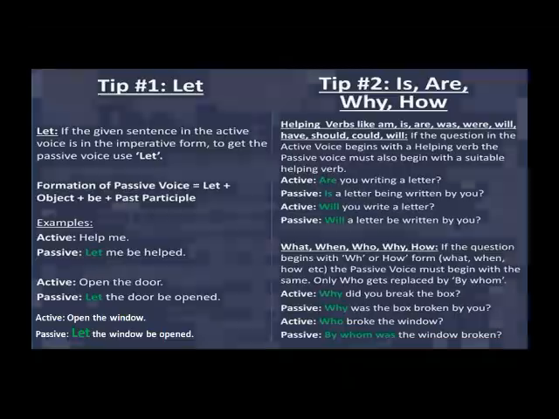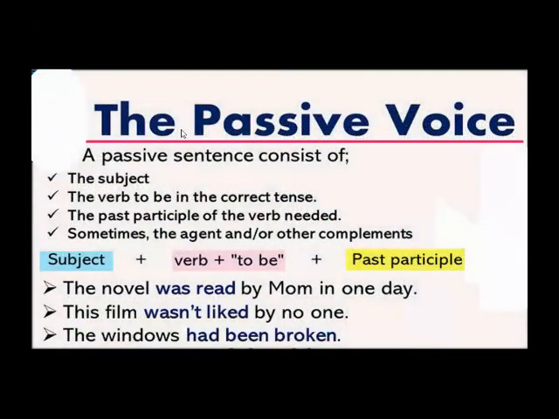Okay, dear students, let's move further. So again, let's understand what is passive voice. A passive sentence consists of the subject, the verb to be in the correct tense. That means the be verb, the helping verb, must be used according to the tense of the active voice. The past participle of the verb is needed, that means the third form, and sometimes the agent and other complements are used. For example, subject plus verb to be plus the past participle.